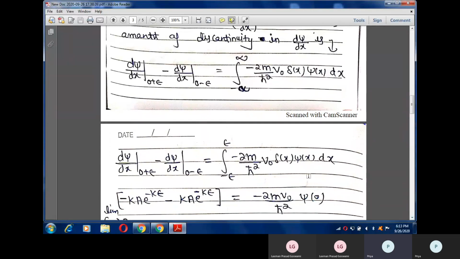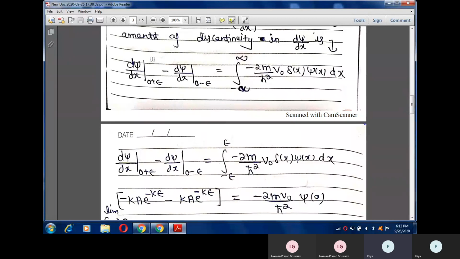We can see the input of the Dirac delta potential here at x equals 0, and x equals 0 lies in this limit, so I can solve this whole integration and write it as minus 2m v naught by h cut square psi 0. Also note that this discontinuity is at x equals 0.